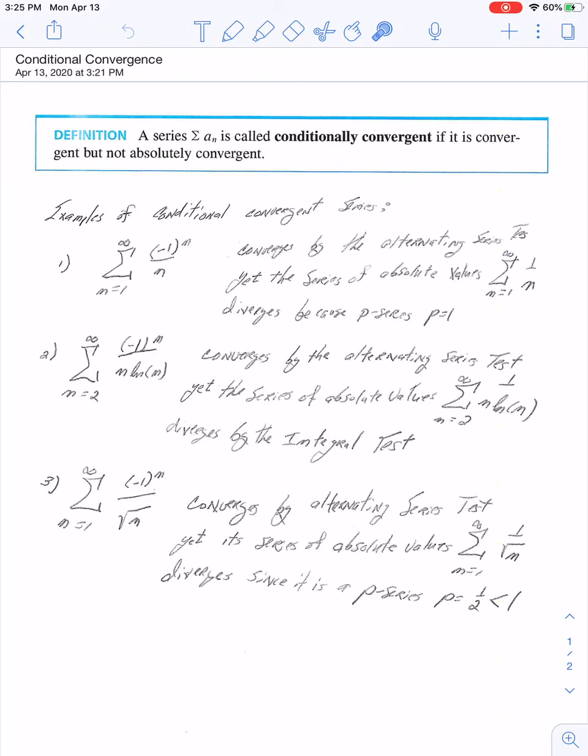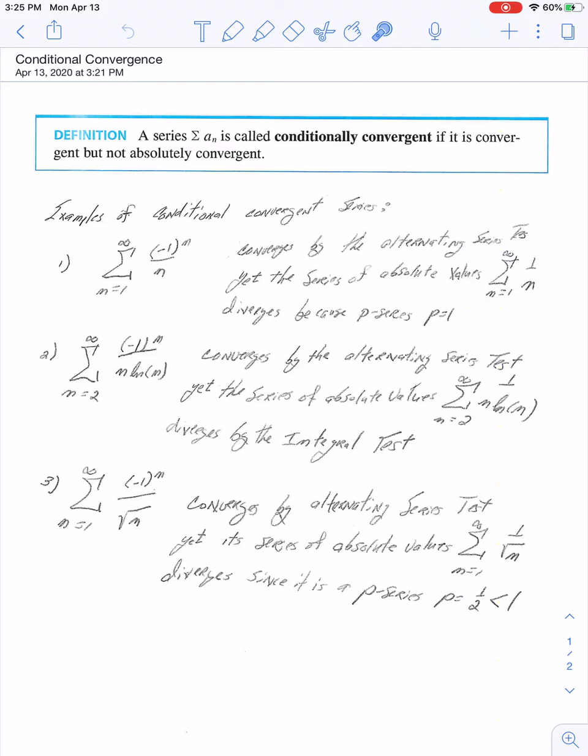All right, let's look at another example. n running from 2 to infinity, (-1)^n over n log n. Again, I claim that if you run the alternating series test on it, that it converges. But if you look at its series of absolute values, which is the summation n running from 2 to infinity of 1 over n log n, I claim that that diverges.